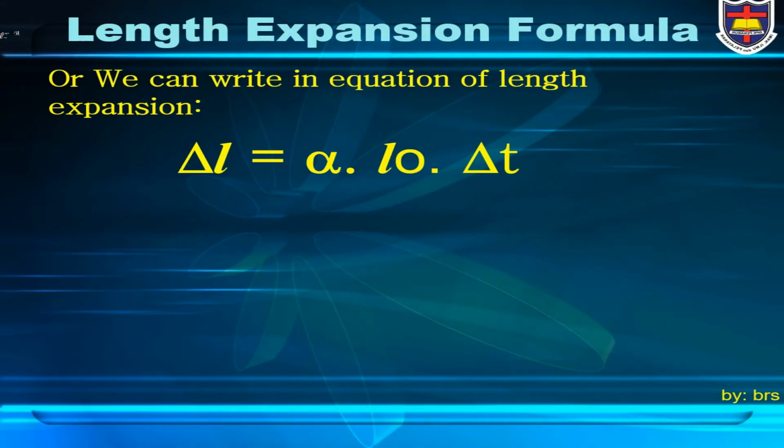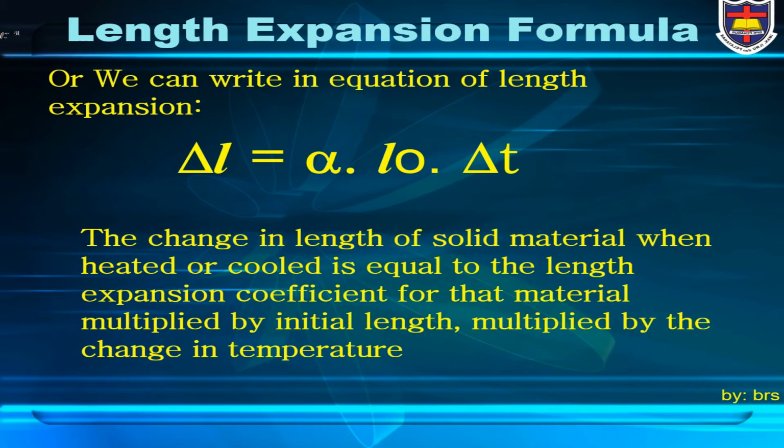We can write the equation of length expansion as delta L equals alpha times L0 times delta T. It means the change in length of a solid material when heated or cooled is equal to the length expansion coefficient for that material multiplied by the initial length multiplied by the change in temperature.